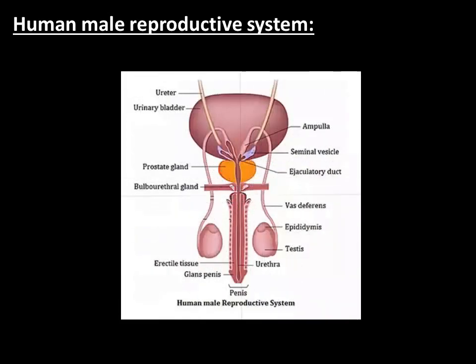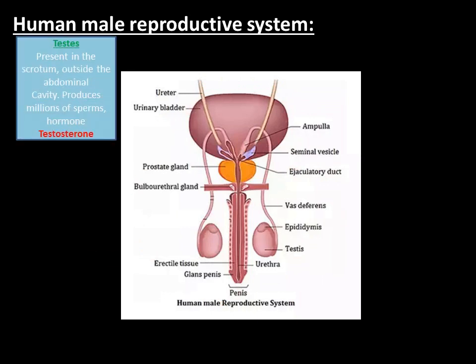Let's study the reproductive system of a human male. So this is a human male reproductive system. Let us go through the different parts, different organs which are present in this reproductive system. Okay, so the first one is testis. Testis is present in the scrotum.